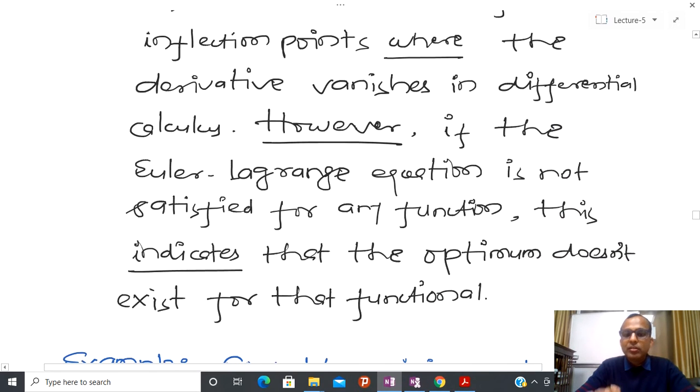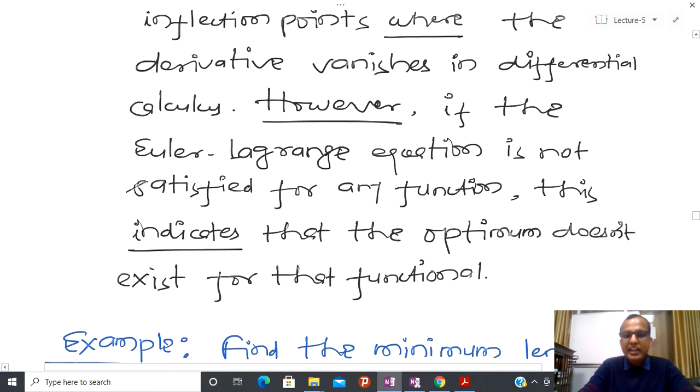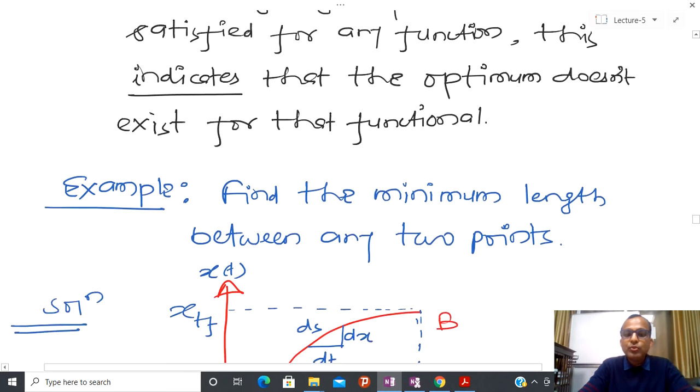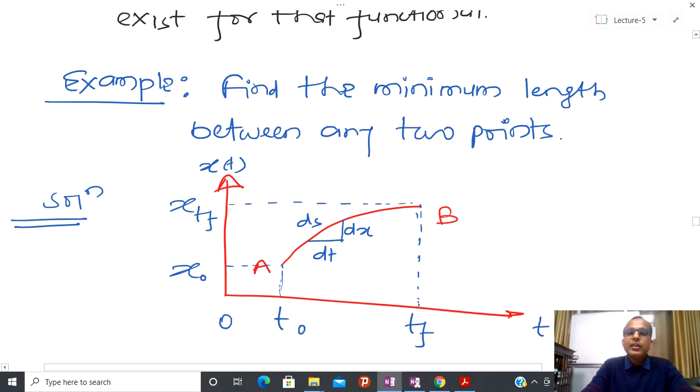However, if this is not satisfied, then I can easily comment that because this is a necessary condition, the optimum of that particular function doesn't exist. So what I am going to do is use whatever we have learned